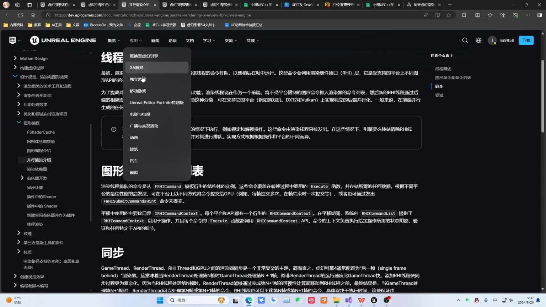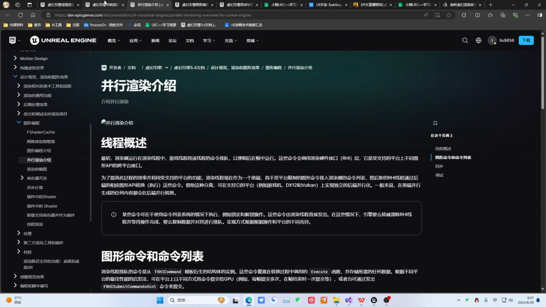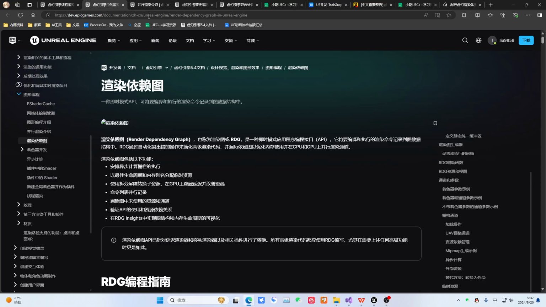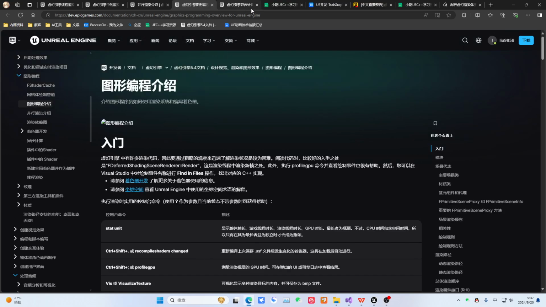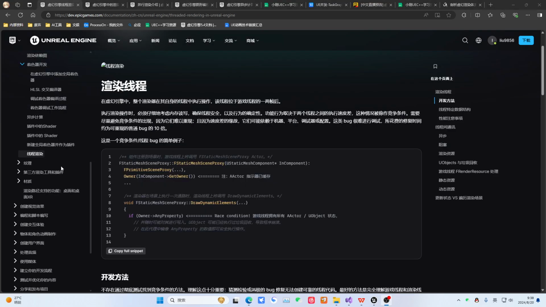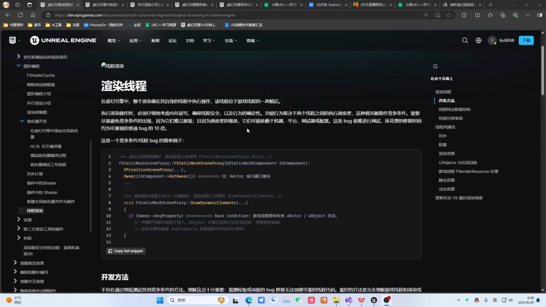Let's continue. So first, let's look at the document. I'll only pick a few sections from this document to explain, because all of this is advanced knowledge. Before you reach 20K, don't look at this stuff. You won't understand it, and you won't be able to learn it either. Okay, so first of all, we need to look at this. Which one should we start with? Let's start with this one. Note that it's this article.